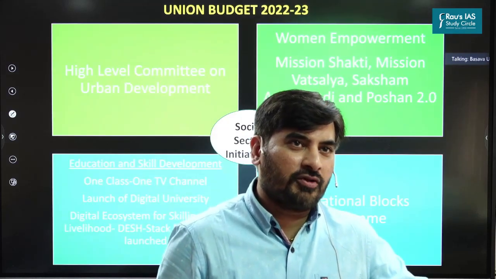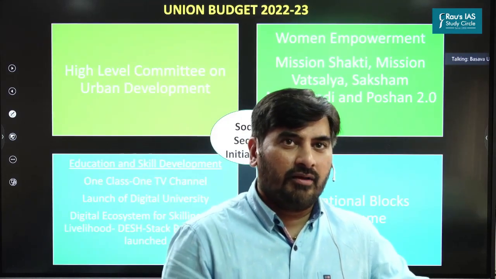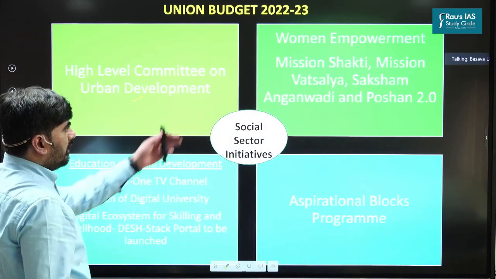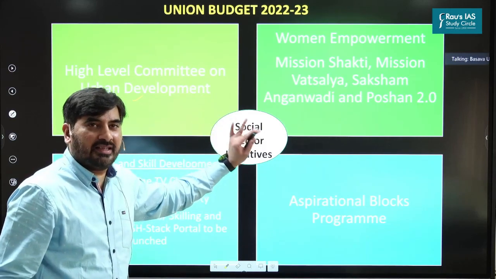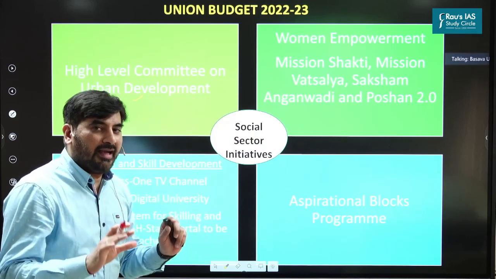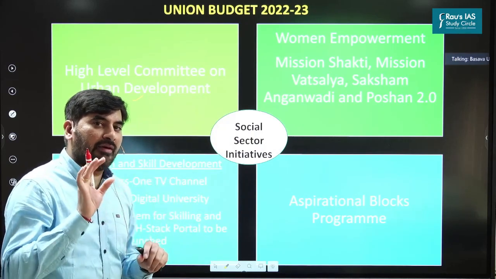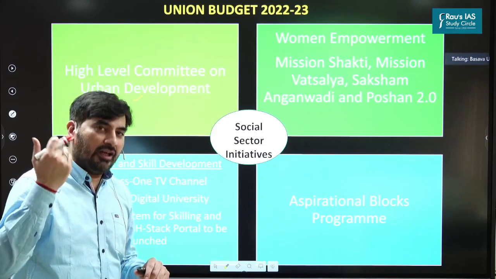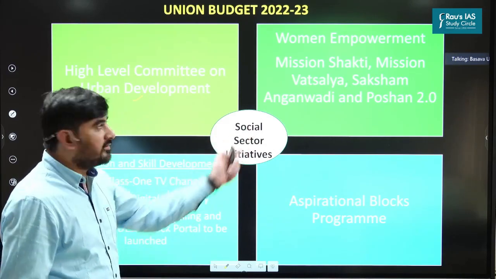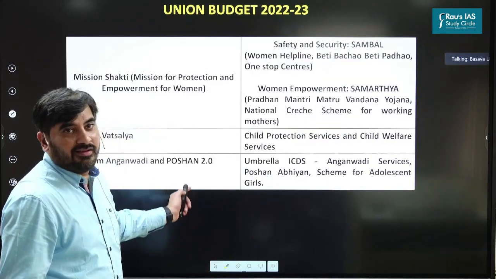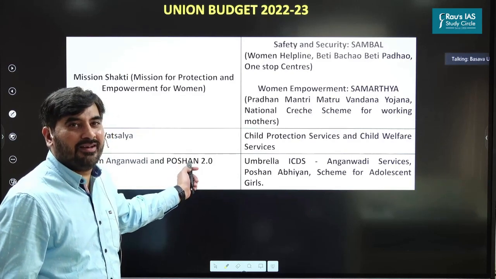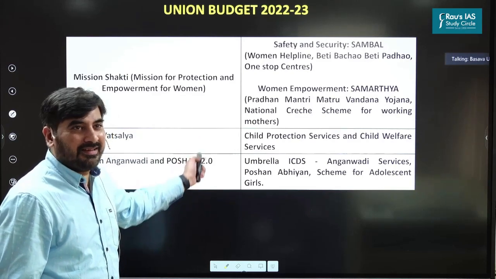Next, with respect to social sector initiatives, nothing much. For example, a high-level committee will be set up on urban development. Women empowerment, once again, no major initiatives, but the finance minister has made a mention that for women empowerment, we have come up with 3 schemes. These schemes were already launched before, but she has just made a mention. And if you want to know the details of these 3 schemes, I have incorporated them in the table. I don't want to really explain the schemes because that is really boring for me as well as for you. So these are the different schemes.